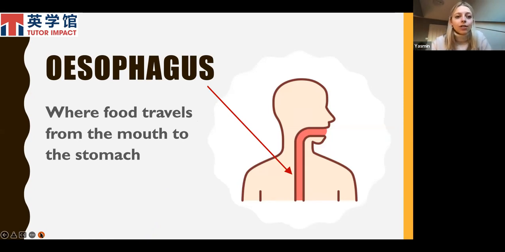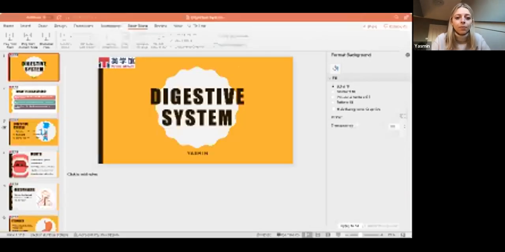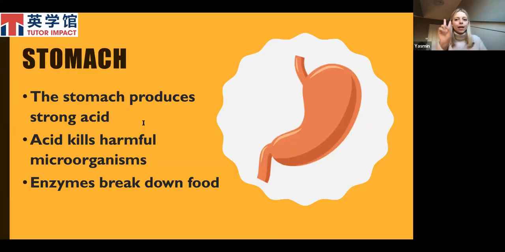So we're now going to discuss the stomach, which is where the esophagus takes the food that you have taken in through your mouth. So the second step is the stomach, and that is a very important organ in the digestive system. After your food has been chewed in the mouth, broken down into smaller pieces and swallowed, it enters the stomach via the esophagus. And the stomach has a strong acid in there.